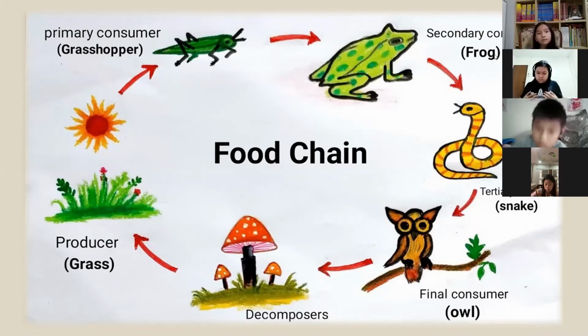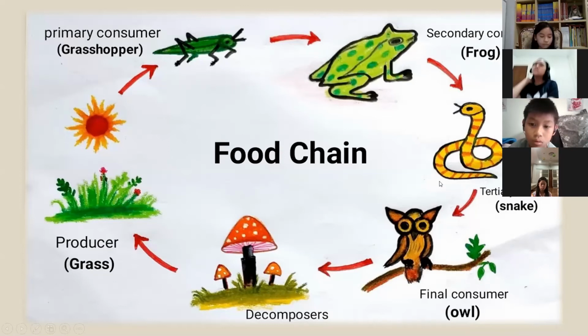This frog eats the grasshopper to get energy. And we also have the third or tertiary consumer, which is the snake. The snake eats the frog. The frog eats the grasshopper.